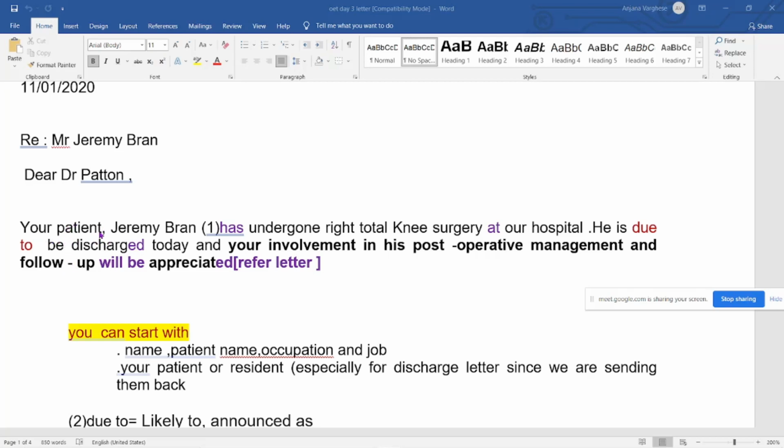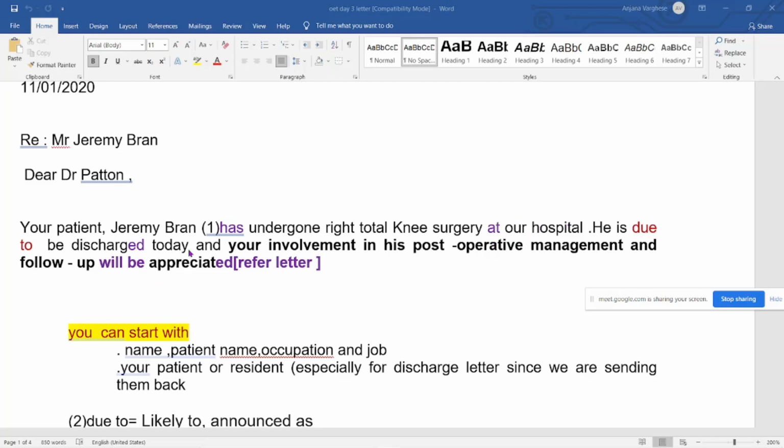Rather than writing 'patient of yours', you can just write 'your patient', comma. Please don't write 'patient of yours'. Your patient, Jeremy Brand, has undergone, see, there is a usage of 'has' over here. Write the surgery, any surgery, dash, at our hospital. See, it's not 'in our hospital', it's 'at our hospital'. Then another sentence: he is due to be discharged today.